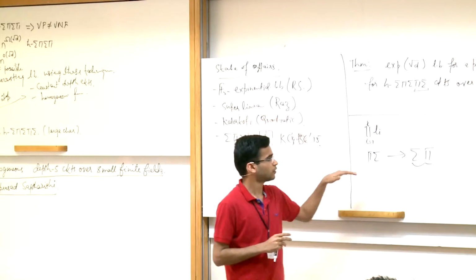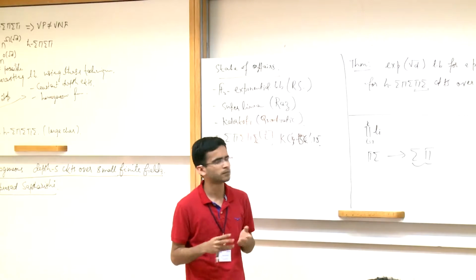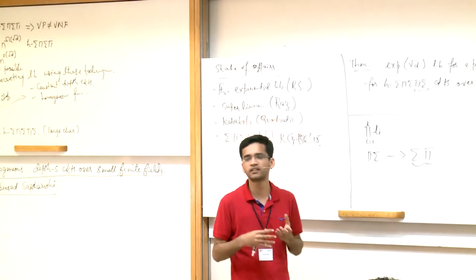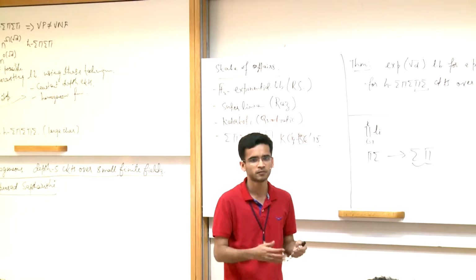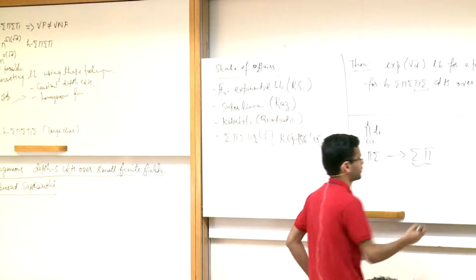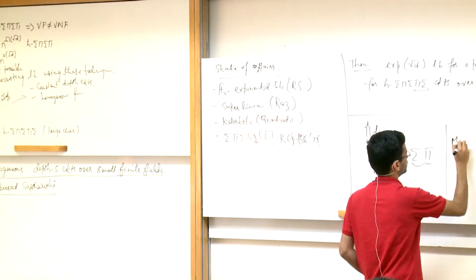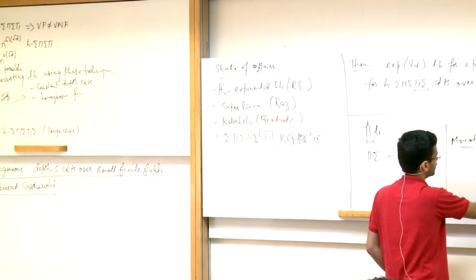We don't know how to do this reduction to depth 4, but the proof morally proceeds via a reduction. I can't give you a clean statement saying here is the reduction, but we'll see that there's something like a reduction happening. So let's call it a moral reduction.